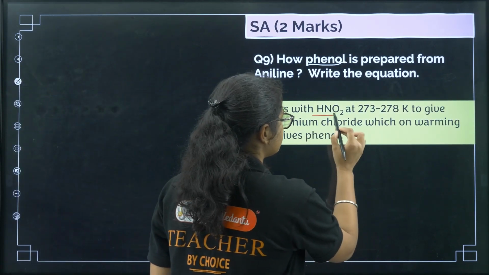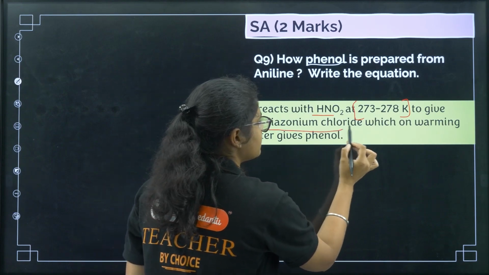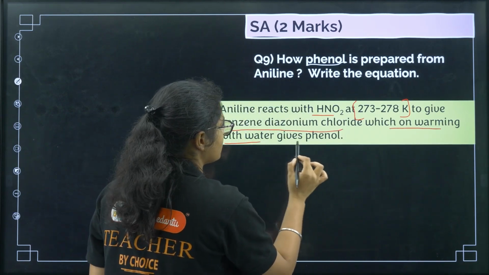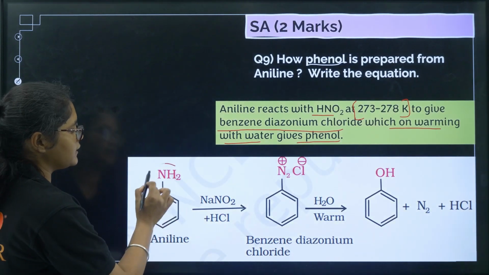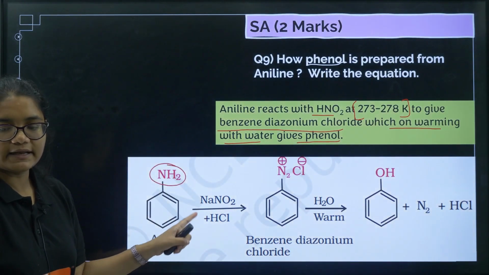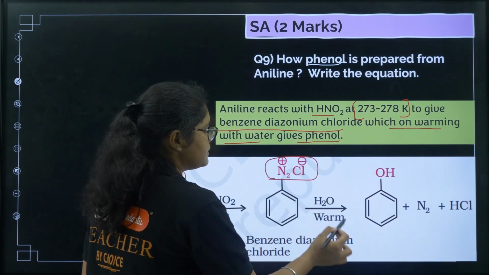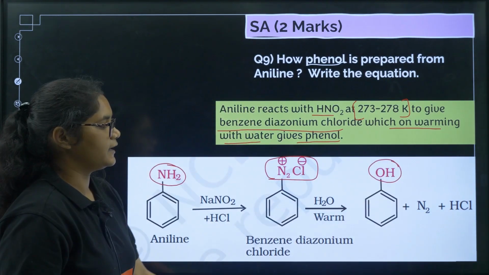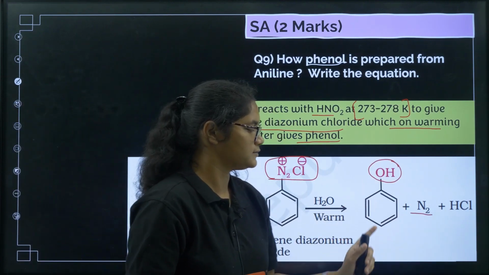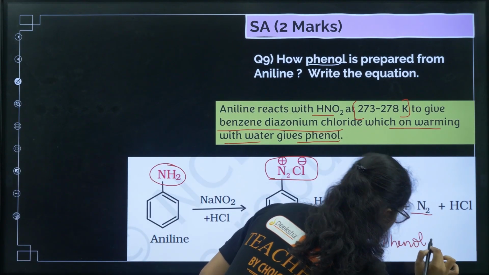Aniline reacts with HNO2, again temperature is not required, to give benzene diazonium chloride, which on warming with water gives phenol. In the reaction, you have aniline with NH2, next NaNO2 plus HCl, that is the formation of benzene diazonium chloride. Then if you warm with water, this OH will replace the N2, and we get N2 gas. So this is the final product, that is phenol.